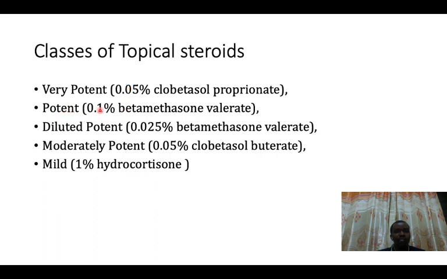For example, potent is 0.1% betamethasone valerate, and diluted potent is 0.025% betamethasone valerate. Remember, hydrocortisone was used in acne, in the disorders that affect the face. If the disorder affects the face, then you need to use the mild potent steroid, 1% hydrocortisone.